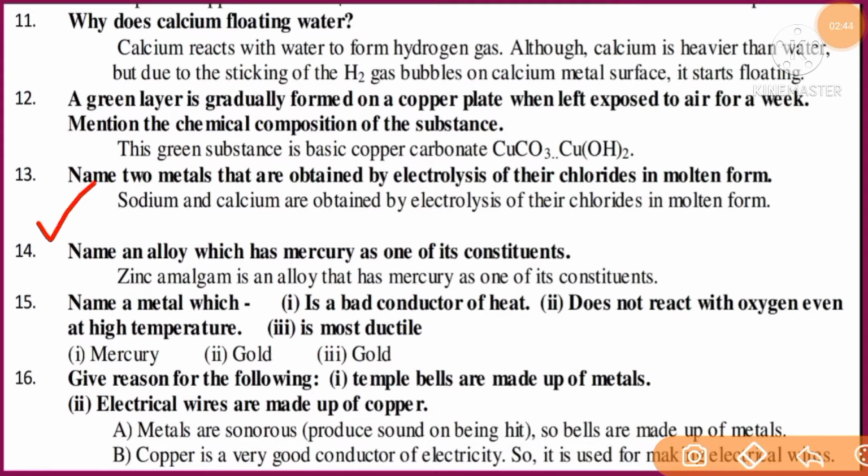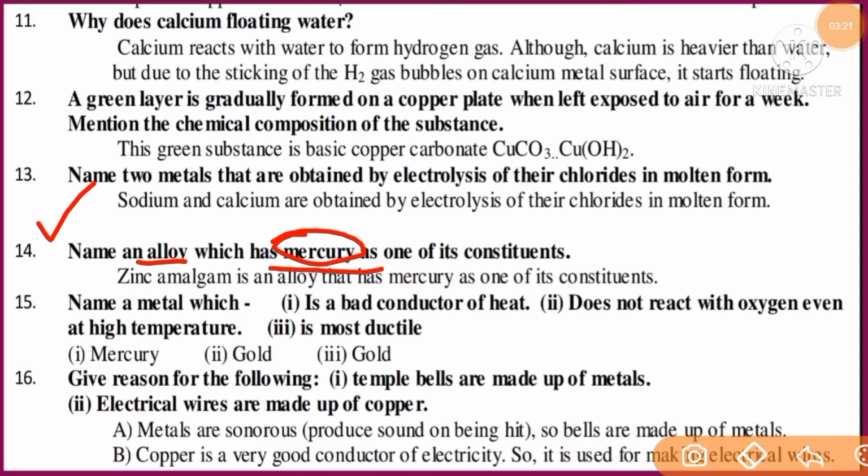Question number 14. Name an alloy which has mercury as one of its constituents. Here students, one constituent must be mercury along with other metals. So here the heading we should study is alloy. What are alloys first? Homogeneous mixtures of two or more substances, in the form of metals or a non-metal or metal to non-metal, in any proportion. But if one is mercury, they are called amalgam.